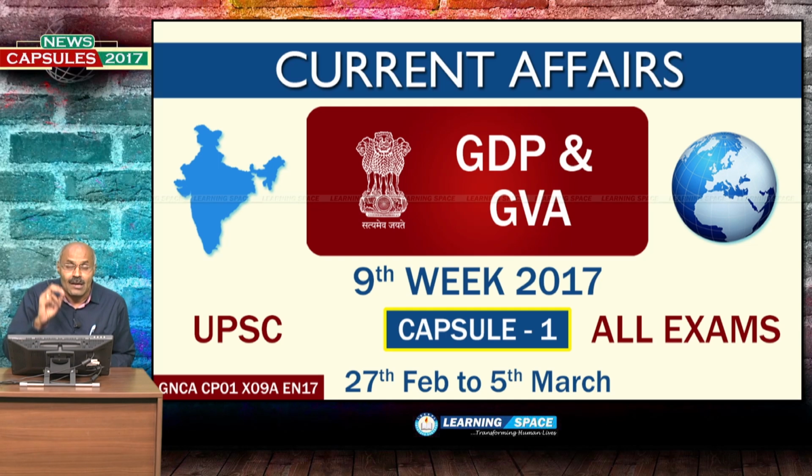Similarly, after listening to this lecture, you will have clarity about what is gross domestic product, what is gross national product, and what exactly is the difference between constant prices and current prices, and the difference between GDP and GVA.